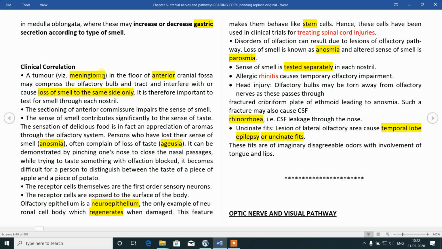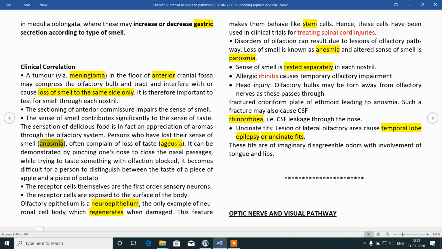Clinical anatomy. Tumor in the olfactory neuron. It is a meningioma in the floor of the anterior cranial fossa. The first and second cranial nerves are covered by all 3 meninges because they are direct prolongations of the forebrain. So they will be covered with all three meninges. So the meningioma tumor can give rise to problems in these nerves.